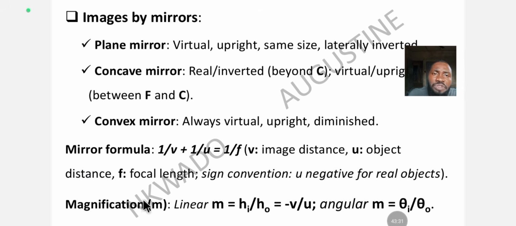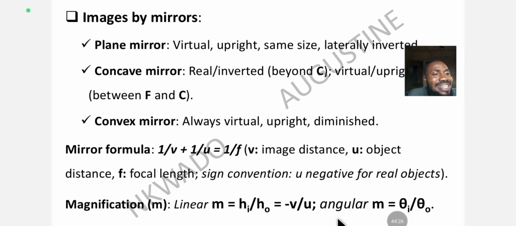Now, the formula for magnification of a mirror. This one is small letter m, magnification for a mirror. When it is linear, we use m, which is magnification, is equal to the height of the image over the height of the object. As easy as that. Or you can also use this other formula, minus v, which is image distance, over u, which is object distance. Okay, you can use any of these two when it is linear magnification, like magnification from plane mirror.